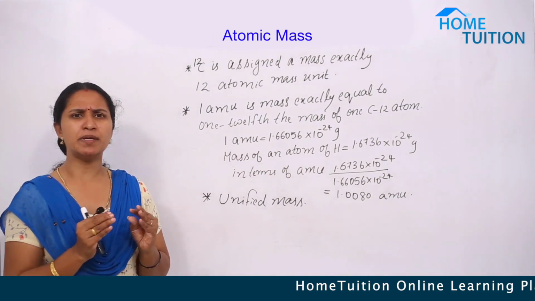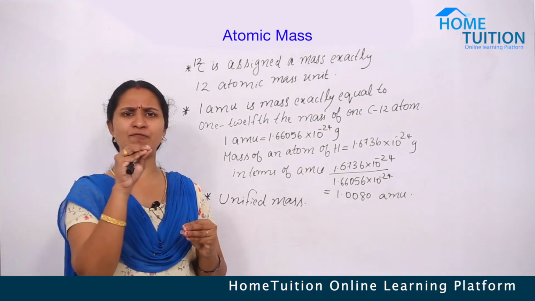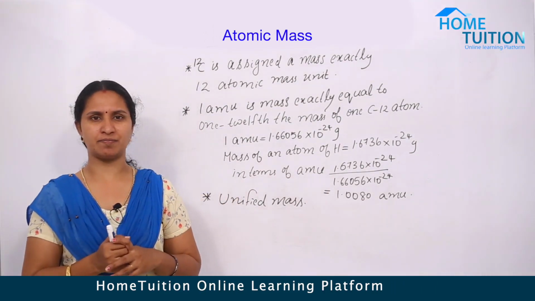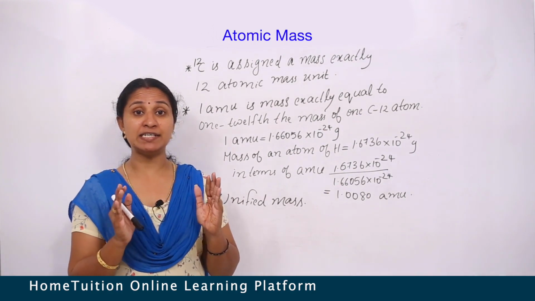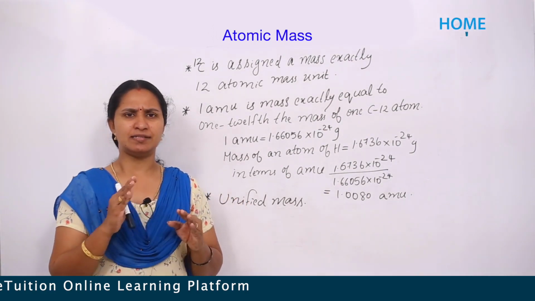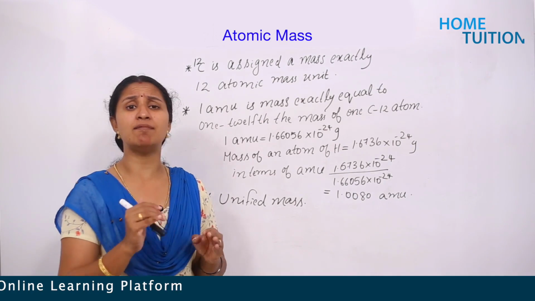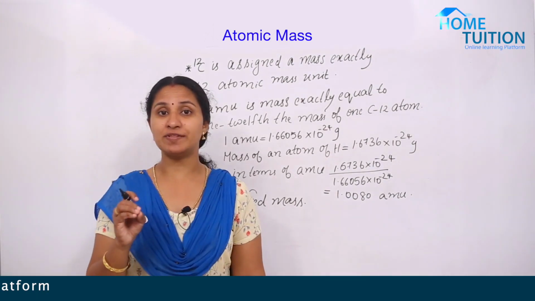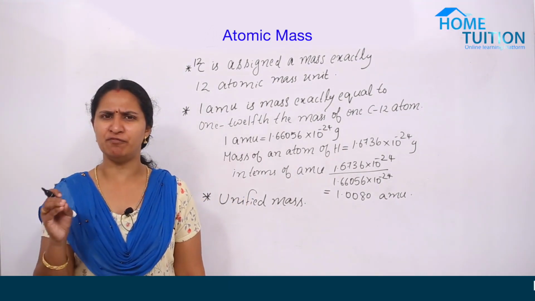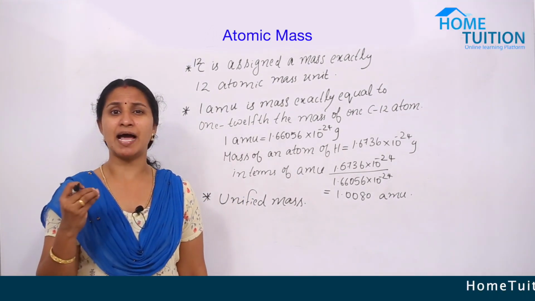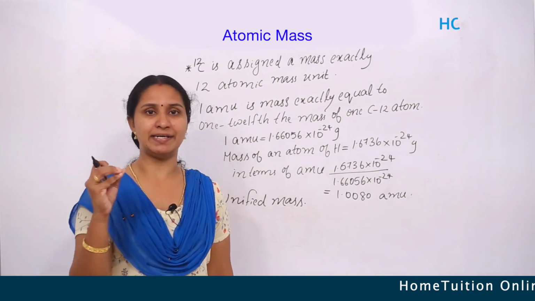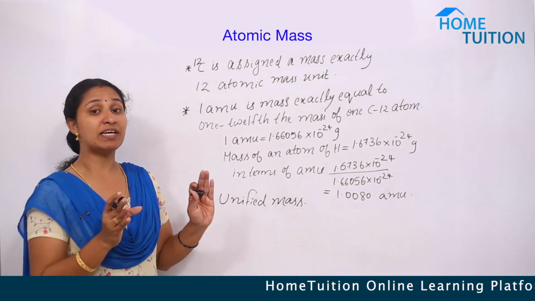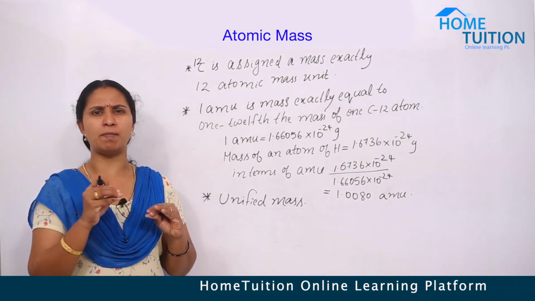Yes. Atomic mass means the mass of that particular atom. And how do we calculate the atomic mass? Yes, for that we consider a standard. The standard is the carbon 12 isotope. What do you mean by isotope? Yes, atoms with the same atomic number but different mass number. We know the isotopes of hydrogen: protium, deuterium, tritium. And here we consider the carbon 12 isotope as the standard.